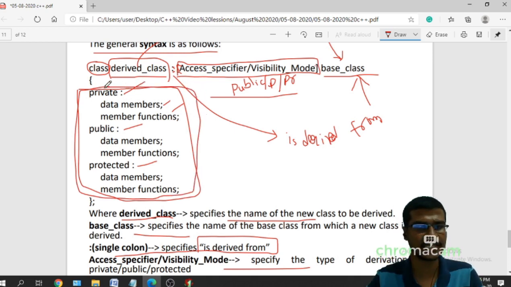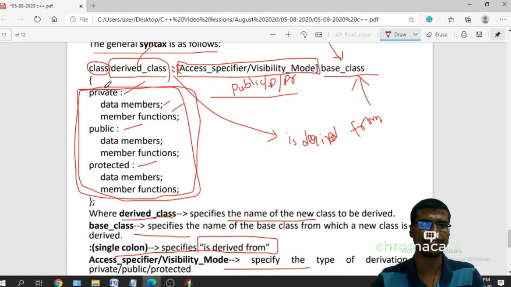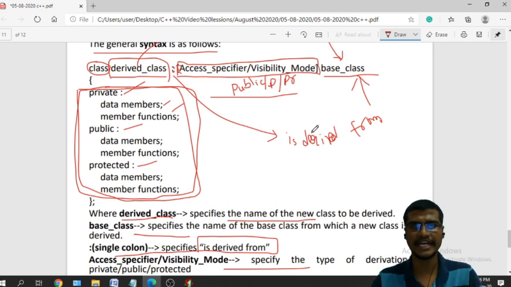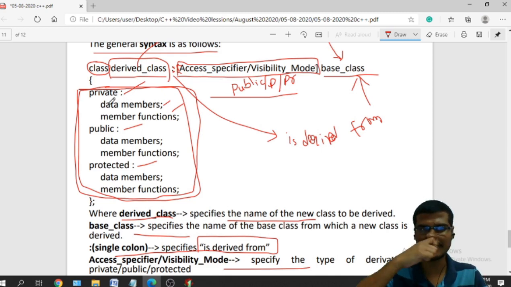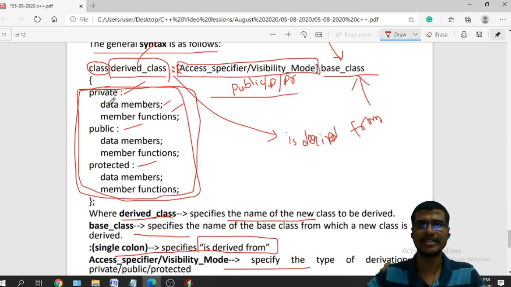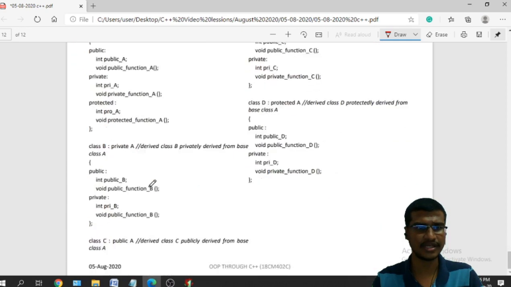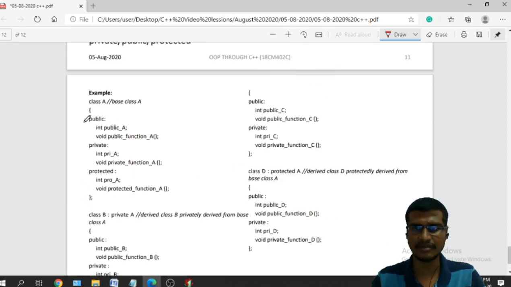This I can define inside the public section, or private section, or protected section. These are the keywords. Derived class is the name of the derived class, base class is the name of the base class, and the single colon means "derived from", and the access specifier is used to specify the visibility mode. If I mention it as public, then what data members and member functions can I access in the base class? If I mention it as private, what data members and member functions can I access in the subclass, the derived class? That is about this one, and we will see some examples.